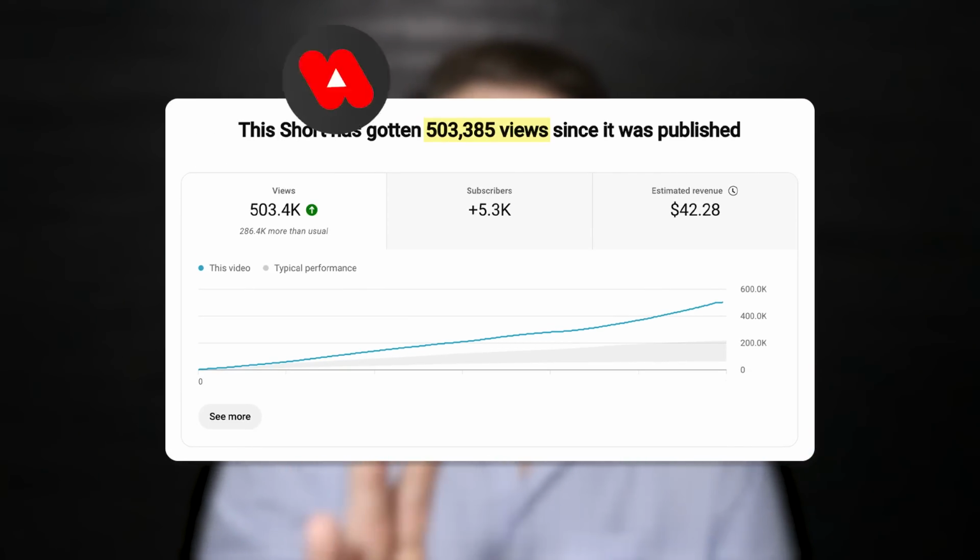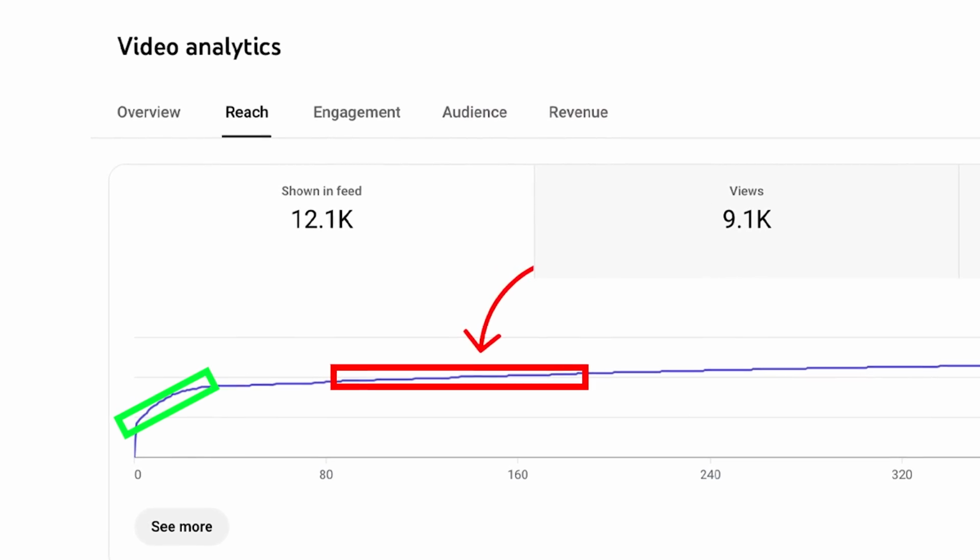But YouTube Shorts feed doesn't work like that. In YouTube Shorts feed, you could go viral really quickly for a day, for 2 days, for 3 days, and then it completely dies off. Basically what it's going to do is it's going to saturate the amount of people that are actually interested in that topic, and then it's going to completely die off.